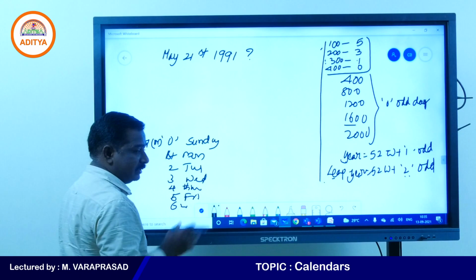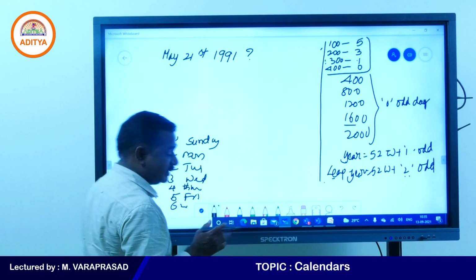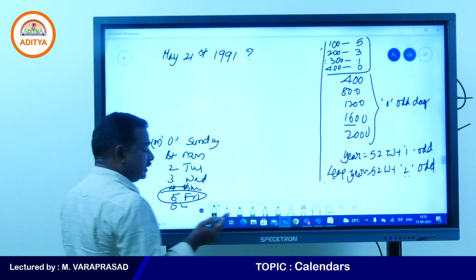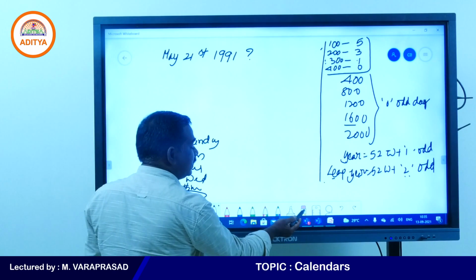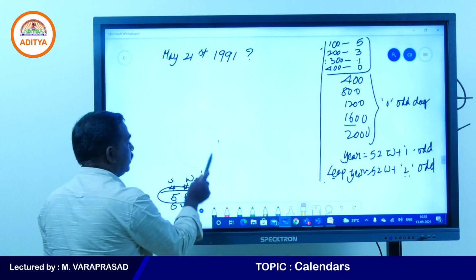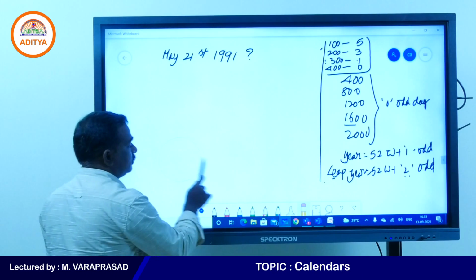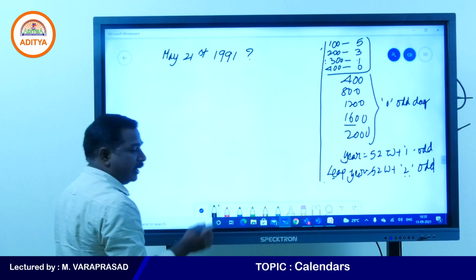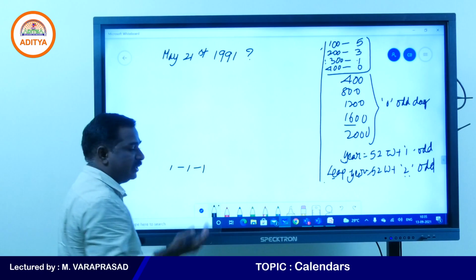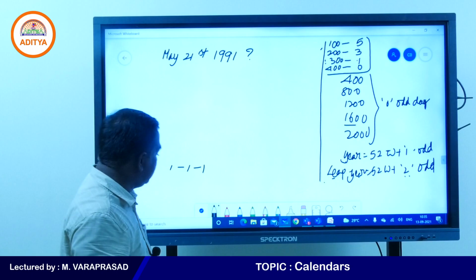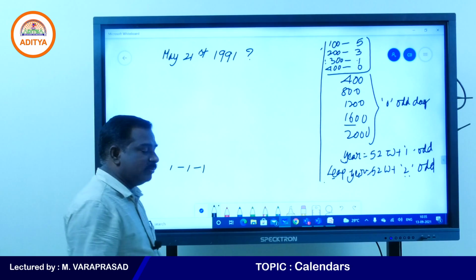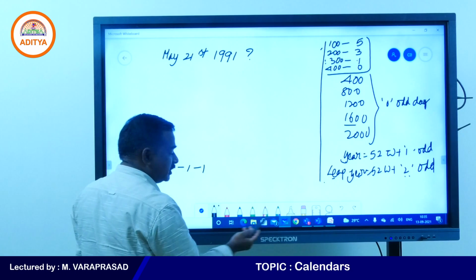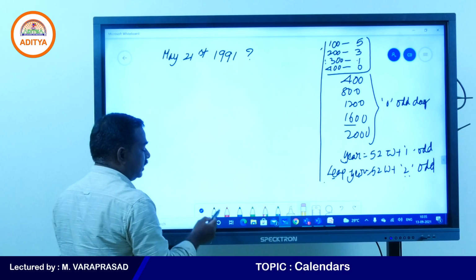Somebody is asking how you got fifth day Wednesday. Fifth day is Friday, gentlemen. Sunday means it is a holy day and holiday, that is the 7th day or 0 day. The calendar is prepared from year 1. We take the first day of the first month as Monday. By that the calendar is prepared. Yes, my students, first day is Monday.